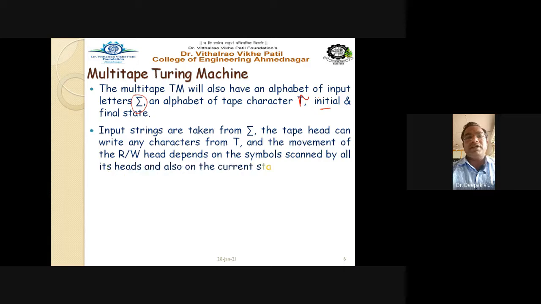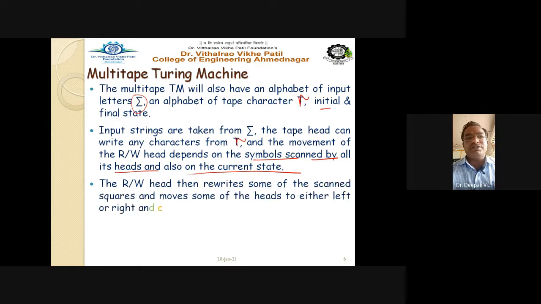The tape head can write any character from tau, the tape characters, and the movement of the read-write head depends on the symbols scanned by all its heads and also on the current state. Just like in a simple Turing machine, the present state depends on the current symbol read, what output is to be printed on that input, and the head movement, either right-hand or left-hand direction. The read-write heads then rewrite some of the scanned squares, move some of the heads left or right, and change the state.